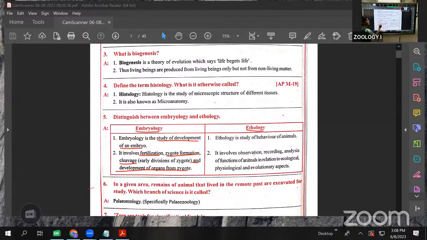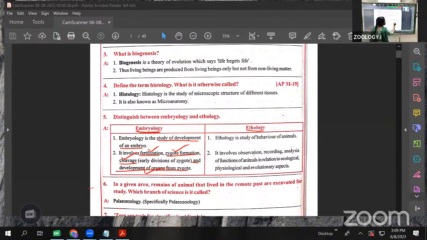In that, which events are there? Fertilization, formation of the zygote, cleavage, and development of the organs from the zygote. The study of the development of the embryo is called embryology.